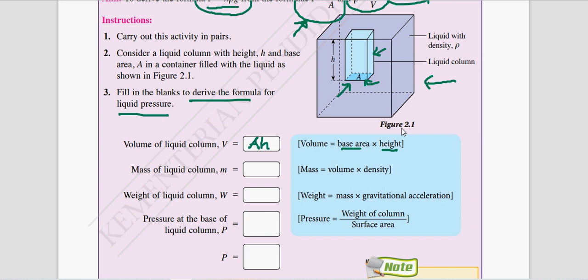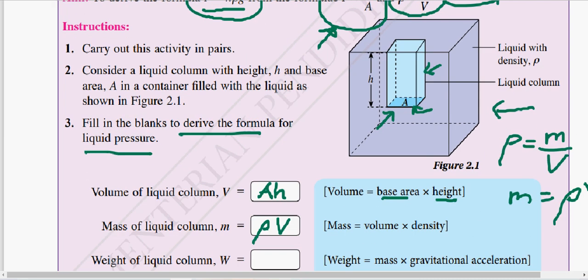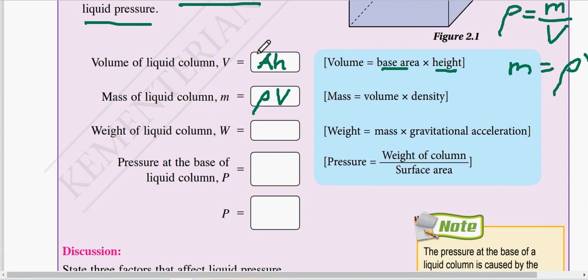Then the mass of the water column: from the formula density equals mass over volume, I can write mass equals, bringing V to the other side, rho V. So I can put here rho V. And then the weight is equal to mass times gravitational acceleration.